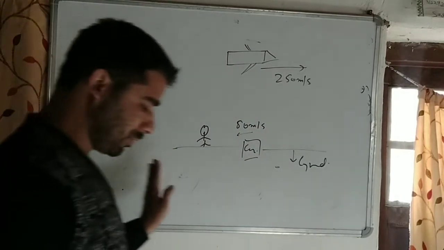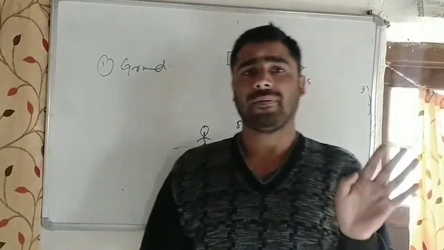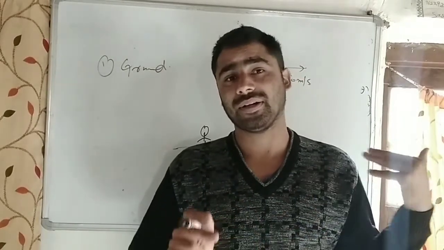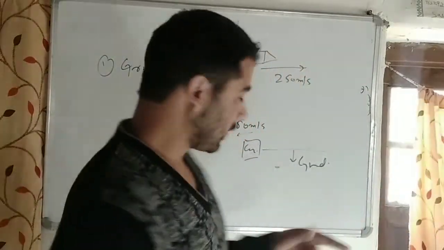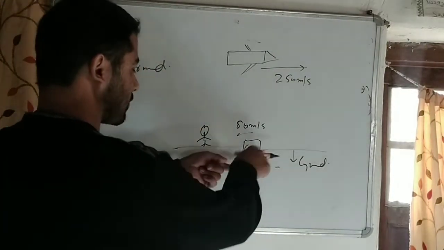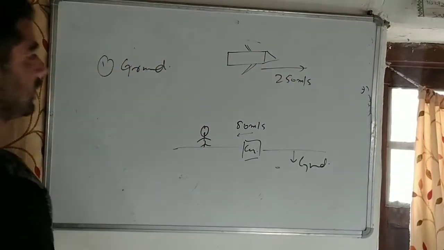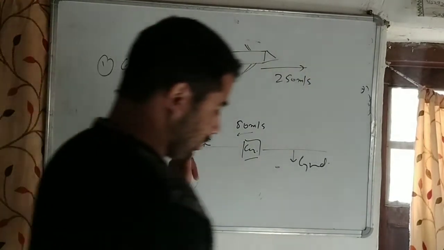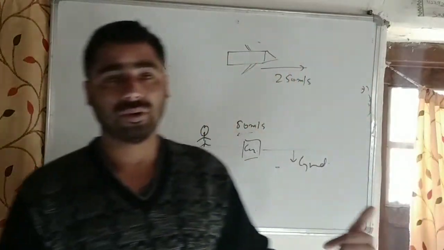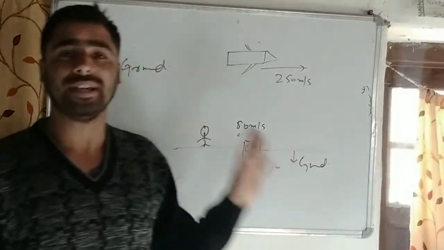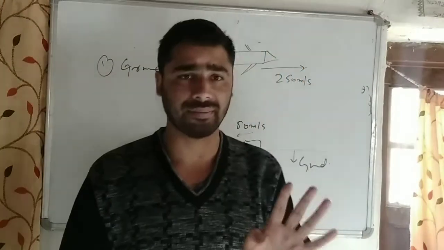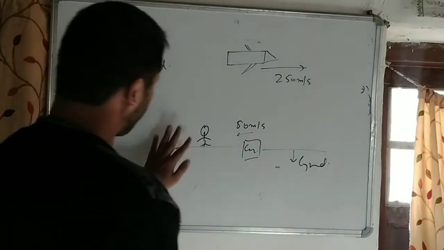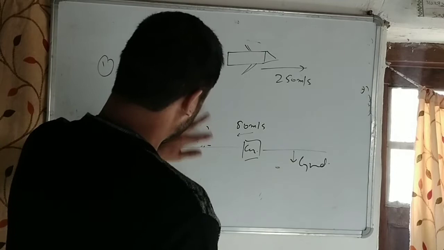Now, if we change our frame of reference, changing the frame of reference means changing the view of measurement. We will measure all this again, but from a different view. In case first the ground was at rest, the car was moving with this much and the aeroplane was moving with 250 meters per second in this direction. The view in which we measure things is what the frame of reference is called. Now let us change our frame of reference, for example in case second.